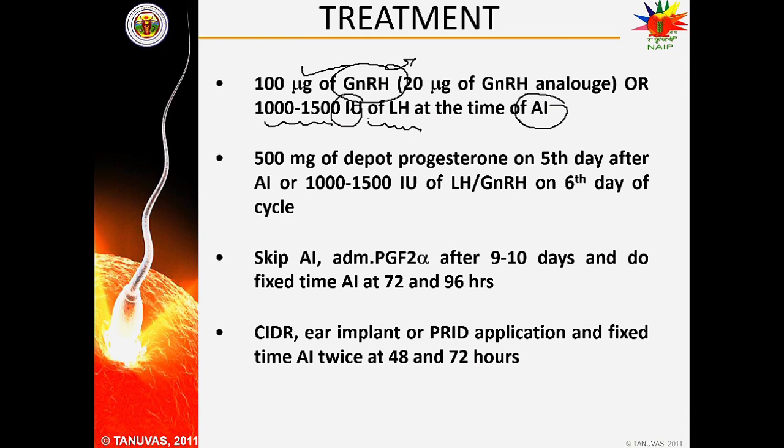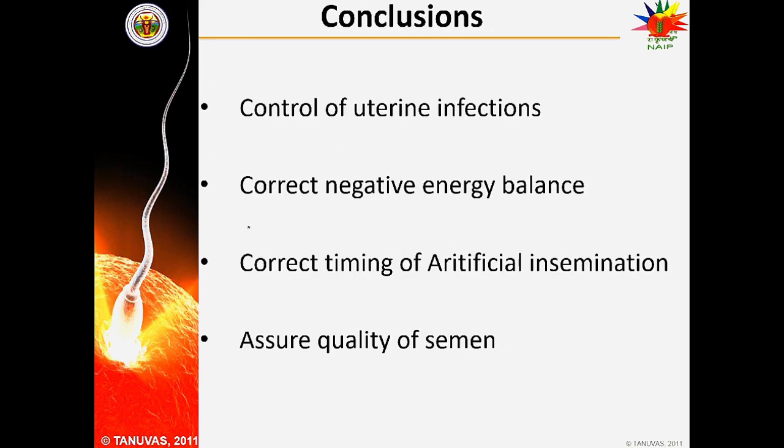If you are not using these, you can also use depot progesterone on the 5th day of the artificial insemination, because this is responsible for maintenance of pregnancy. Or you can also skip that artificial insemination or administer prostaglandin hormone. This hormone may result in the regression of the luteal cyst, and the cow will enter into a new normal estrus cycle, and thereafter you can do artificial insemination. So this is all about the treatment.